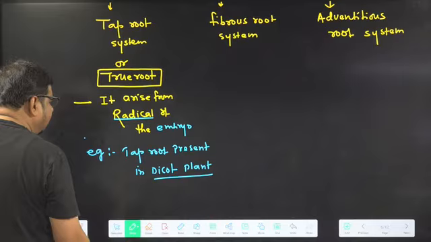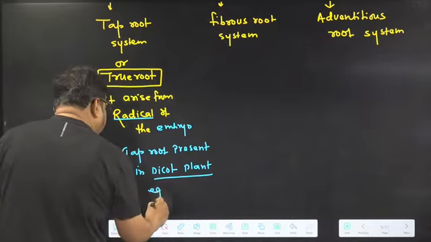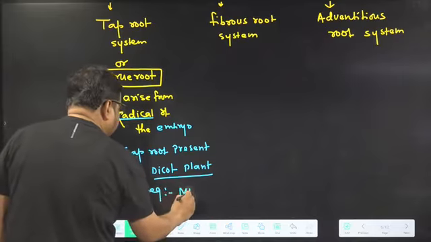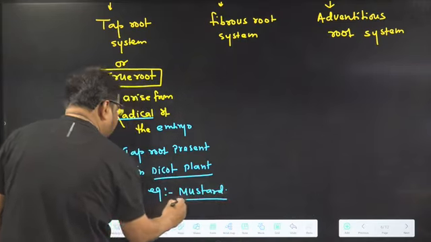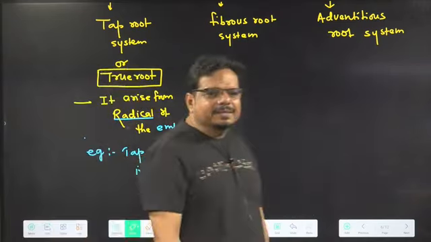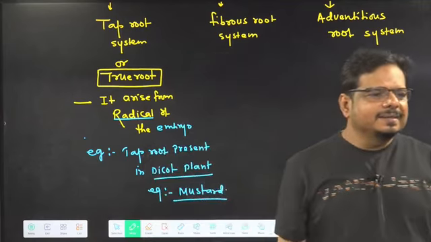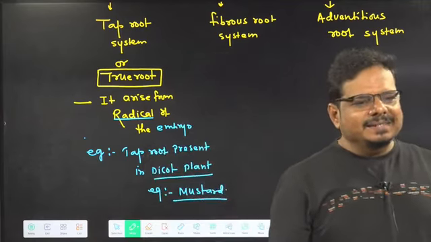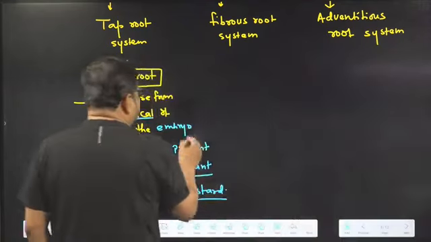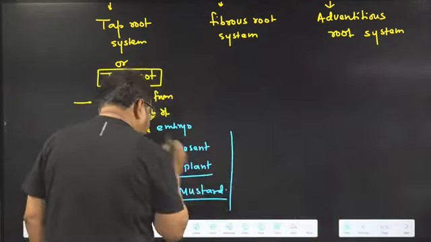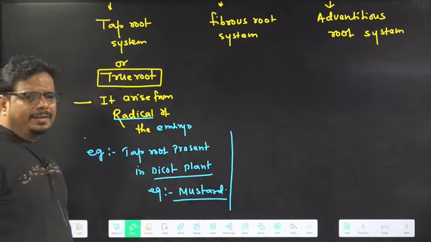Taproot is present. And one example of a dicot plant is what? Mustard. Is mustard a dicot or monocot? Tell me. It is a dicot plant. Getting the idea or not? So this is about the taproot. I hope it is okay.